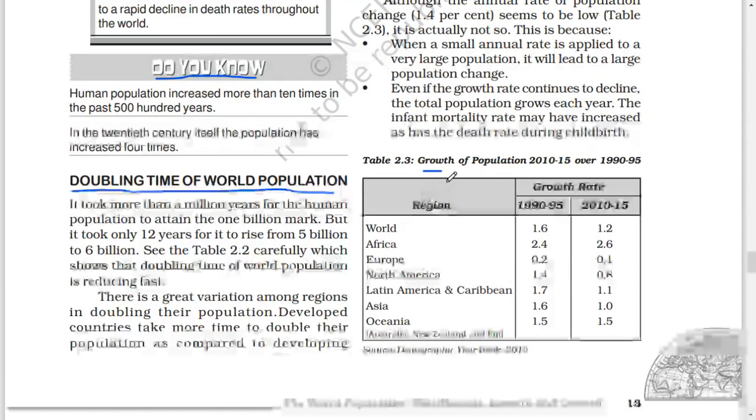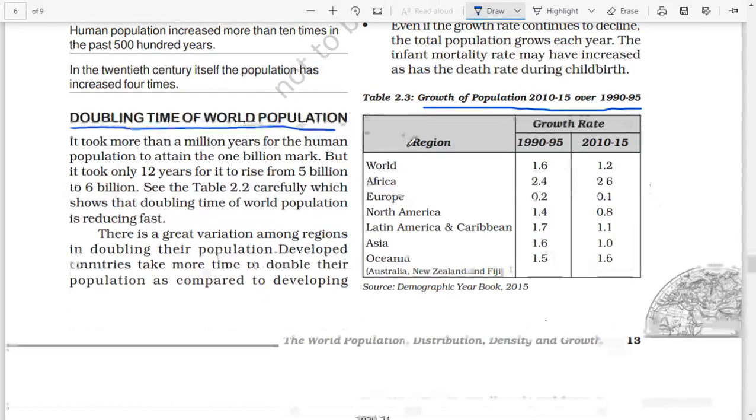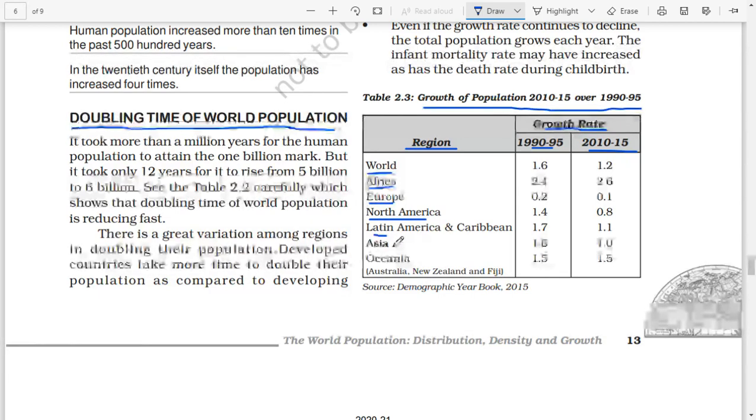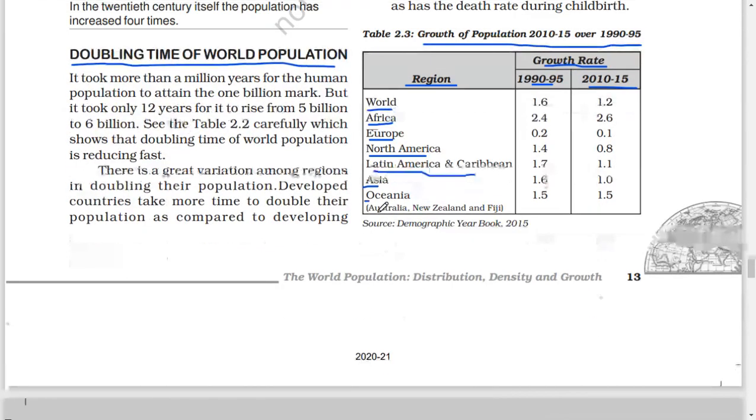Growth of population 2010 to 15 over 1990 to 95. Region, growth rate 1990 to 95, 2010 to 15. World 1.6, 1.2. Africa 2.4, 2.6. Europe 0.2, 0.1. North America 1.4, 0.8. Latin America and Caribbean 1.7, 1.1. Asia 1.6, 1.0. Oceania 1.5, 1.5. Australia, New Zealand and Fiji.